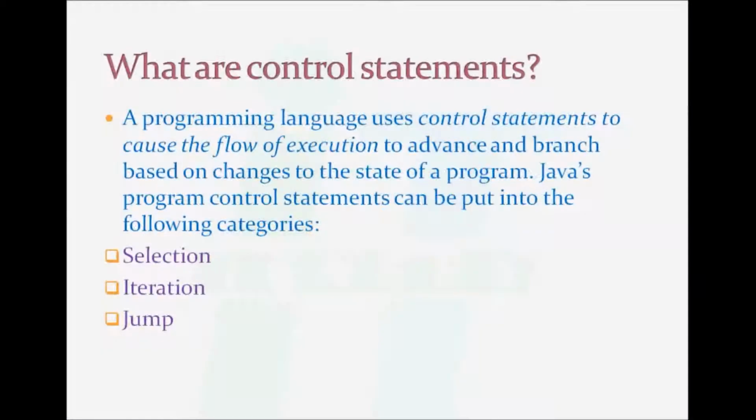A programming language uses control statements to cause the flow of execution to advance and branch based on changes to the state of a program. Java's program control statements can be put into the following categories: first, selection; second, iteration; and third, jump. We will study each of them in detail.